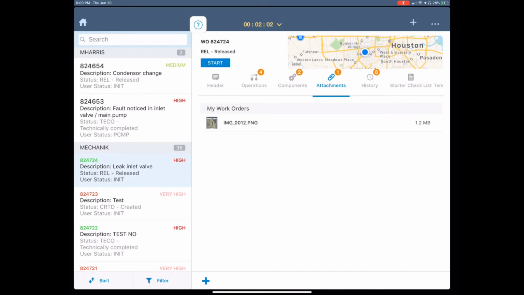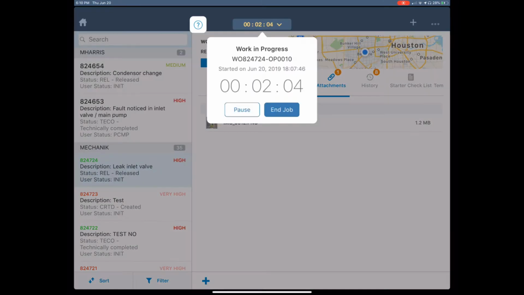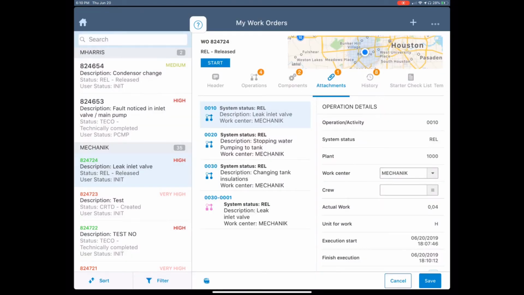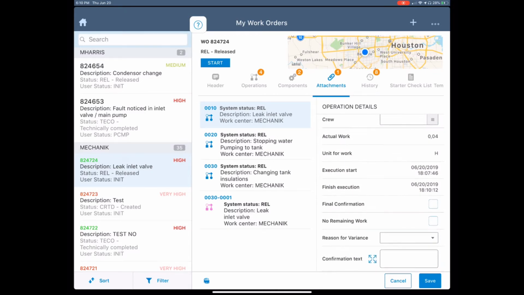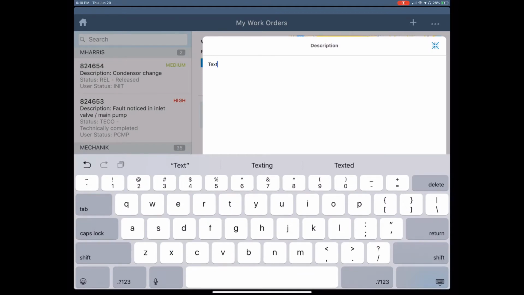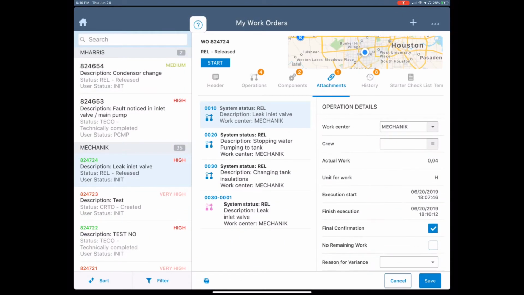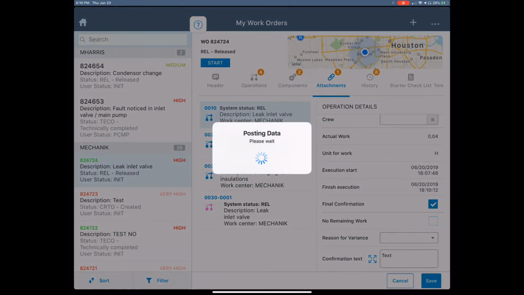As I finish my task, I can tap on the clock to drop it down. I can either pause the job, which means I'm going to take a break, or click on End Job. As I click on End Job, it brings me back to my operation screen, and it automatically captures my start time and my finish time. So I'm going to go in and say Final Confirmation. I can enter long text here for my operation confirmation, and I hit Save.